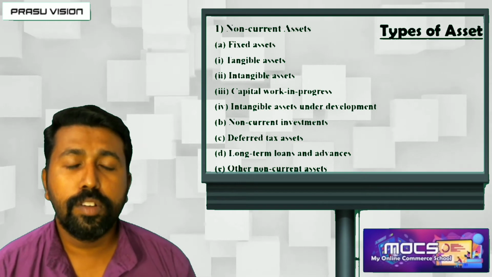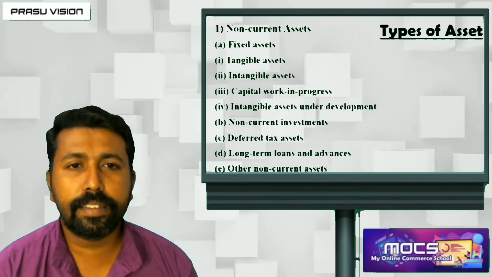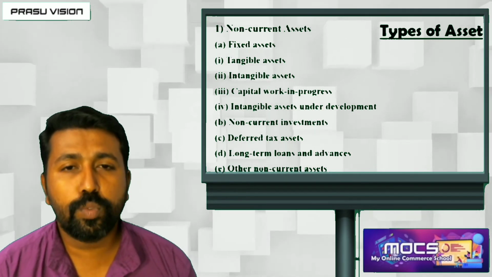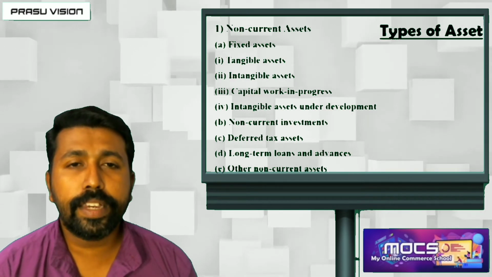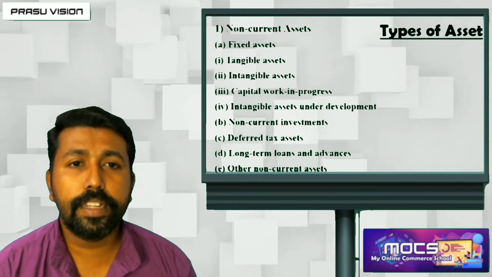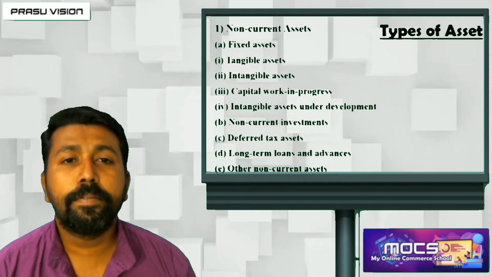So the assets which have physical existence are known as tangible assets, and intangible assets are the assets which do not have any physical presence. Only we can feel the presence of that item in the organization. You know very well the importance of goodwill.